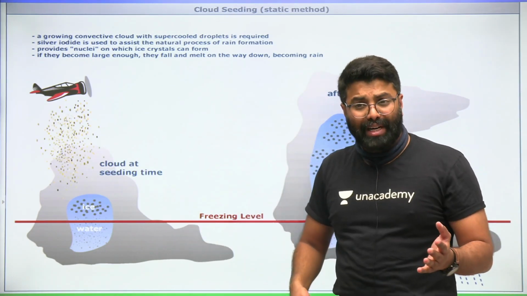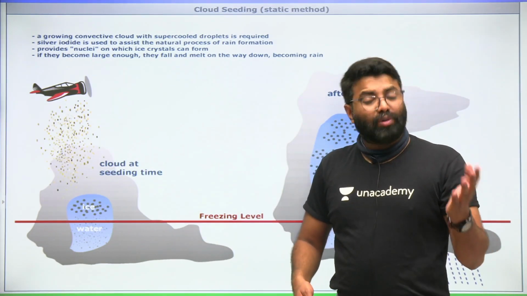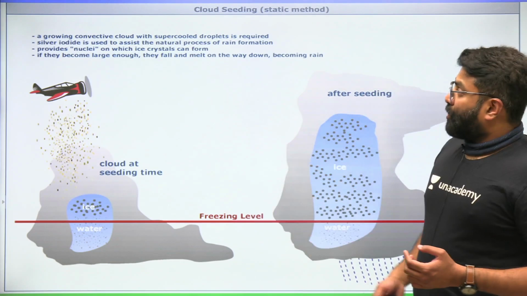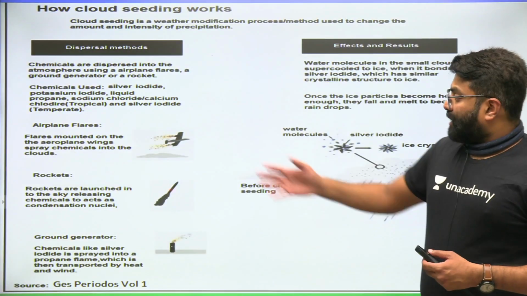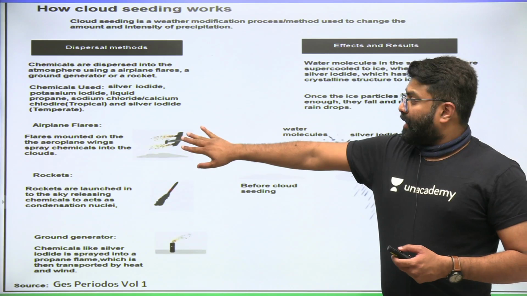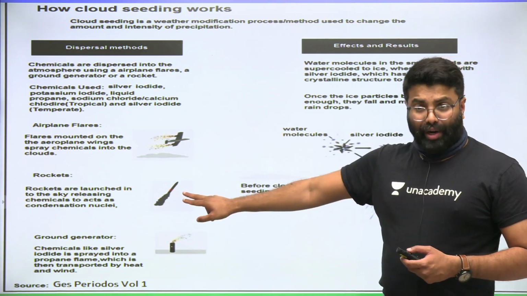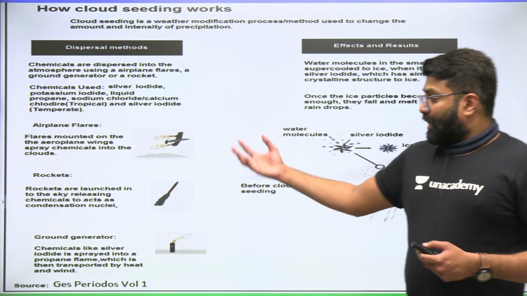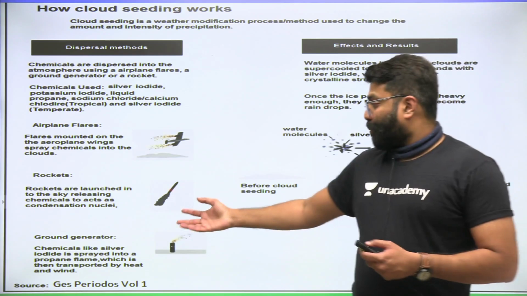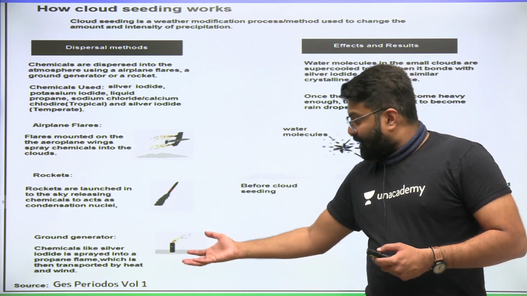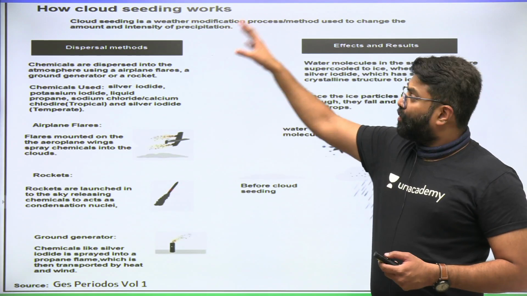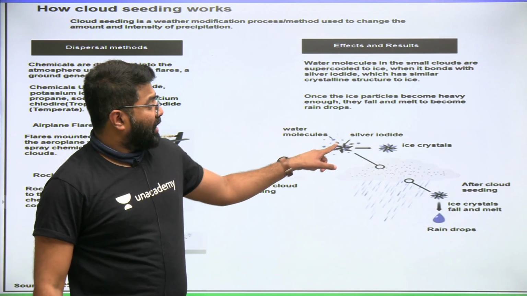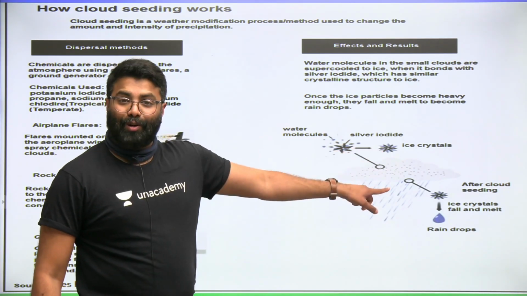Also we use potassium iodide. Dry ice or frozen carbon dioxide was also used, and propane gas was also used, friends. You can see in this image. Various other methods we use are an aeroplane flare, a rocket, or propane gas. Chemicals like silver iodide are sprayed into the propane flame, so the heat takes the silver iodide up. You can see here, the moisture condenses on the silver iodide, forming clouds.